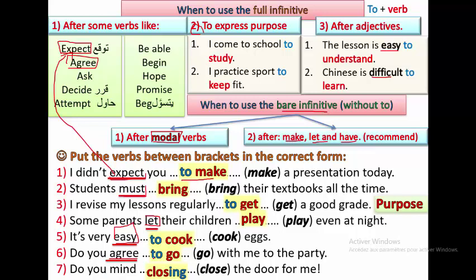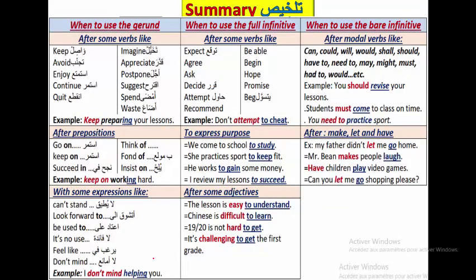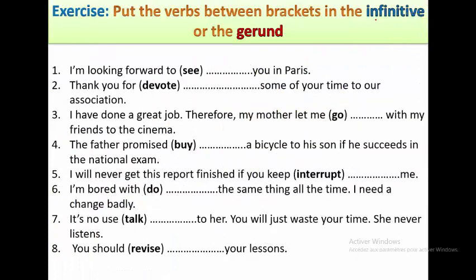This is it for now, and I'll give you something to do, an exercise. But before you do it, you should have a look at this summary. You have everything here. So this is for the gerund. Part 2 is for the full infinitive. And part 3 is for the bare infinitive. So try to read and write the summary if you have time. And then you do this exercise here. You have 5 minutes to do it. Pause the video, do it, and let's correct.